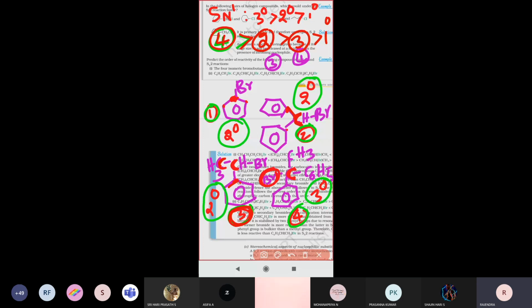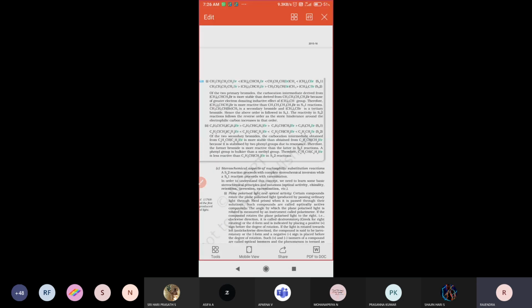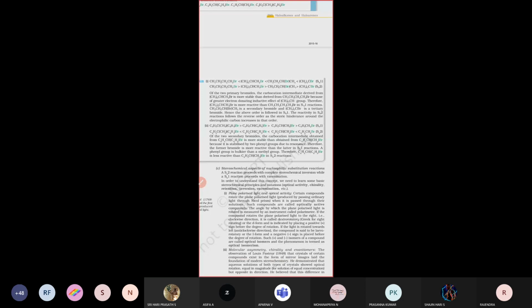The SN2 reaction order is completely the opposite. So this is the order; just see there, SN1 reaction and SN2 reaction, like that we are giving their orders. This is the SN1 reaction.